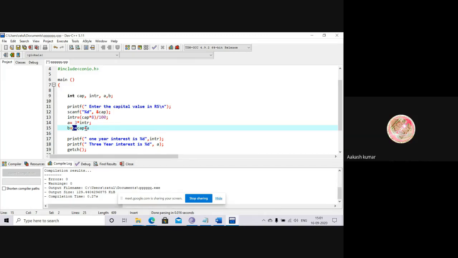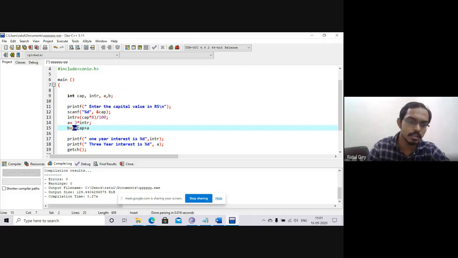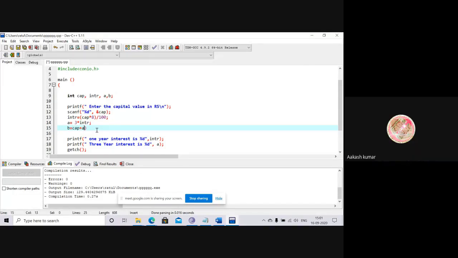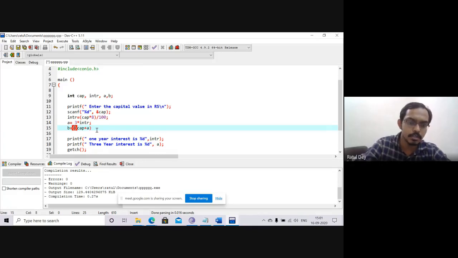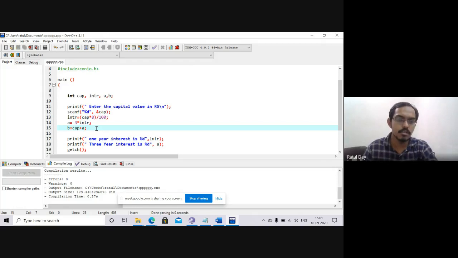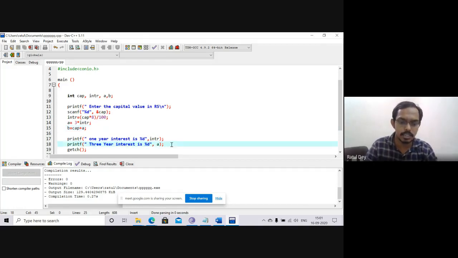No. We just take the 3 years value. B will not be used, because this B would come in again here. So we are not taking the B value. We are just taking the capital value and the 3 years interest value. I just end with one semicolon. You can give a bracket or not, that is up to you. I just remove the bracket also. Now we have to just print the B. So I will copy the same thing and print the B.